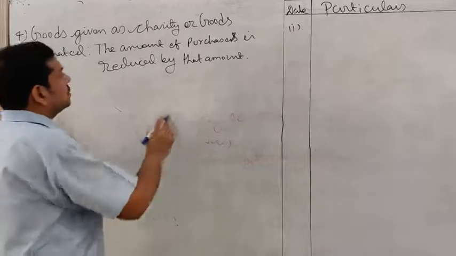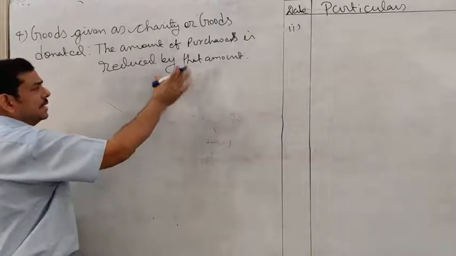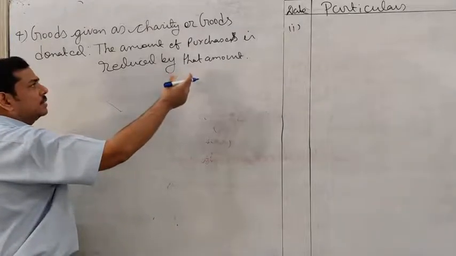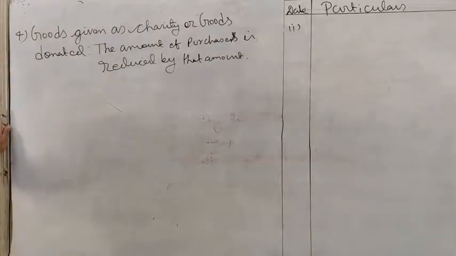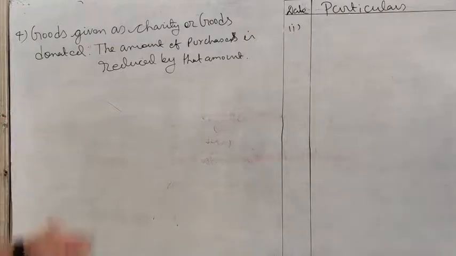So out of the stock, if you have provided charity, from that amount only the purchases are reduced. And even if you have paid GST on that, GST will be adjusted for the amount of charity done by you.